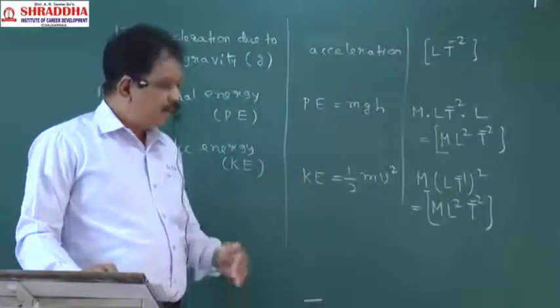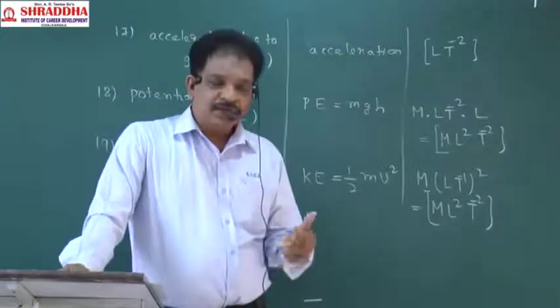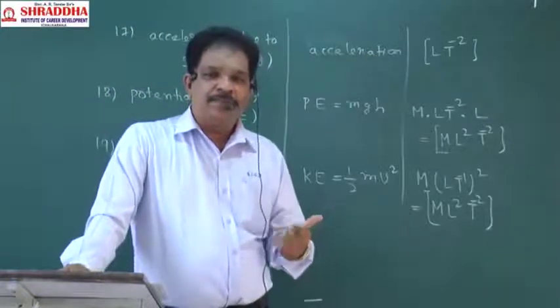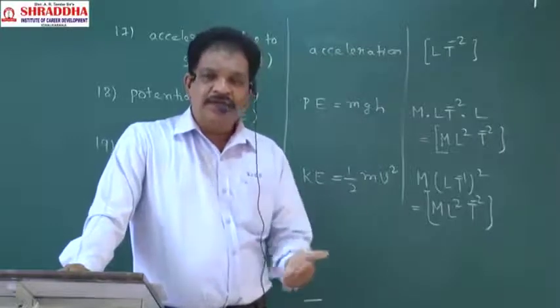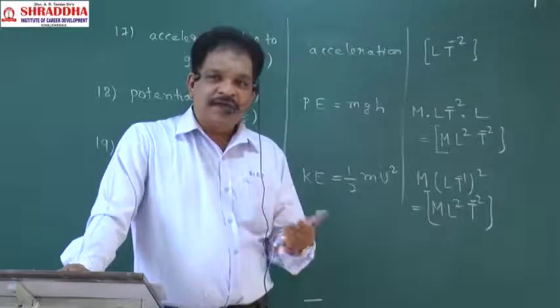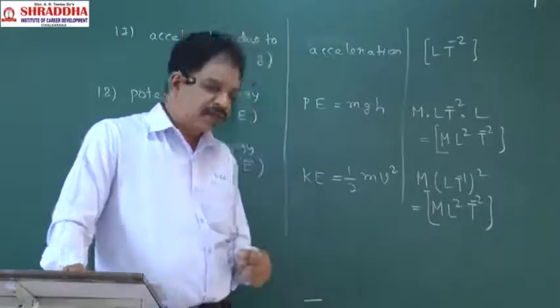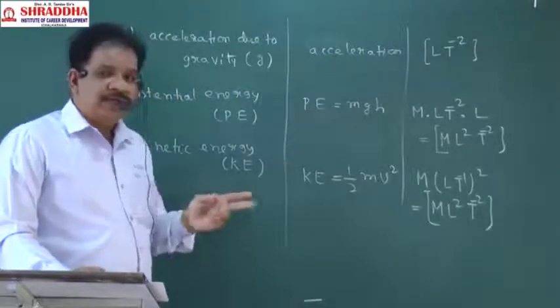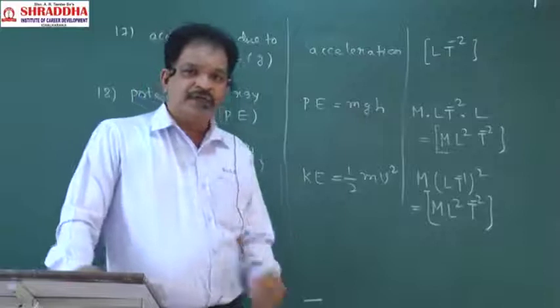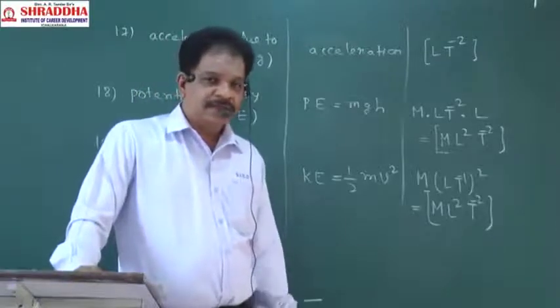Clear? When you are listening to the present class, you should be thorough with the previous class. Then only this continuation will come and understanding will also take place. Clear? Now this is the dimensional formula. Now see, name two different physical quantities having same dimensions.